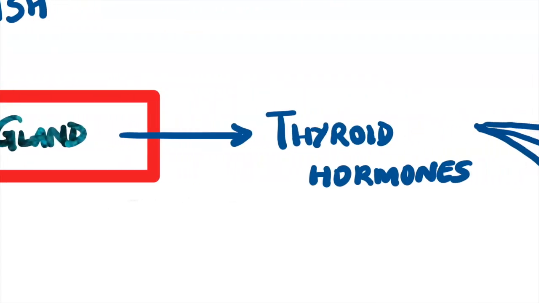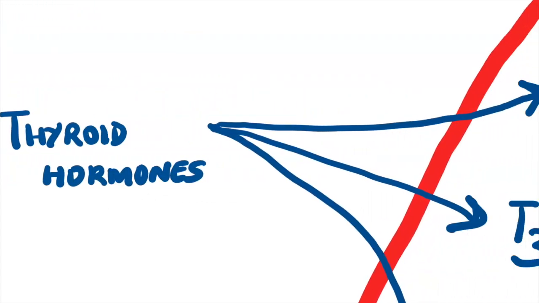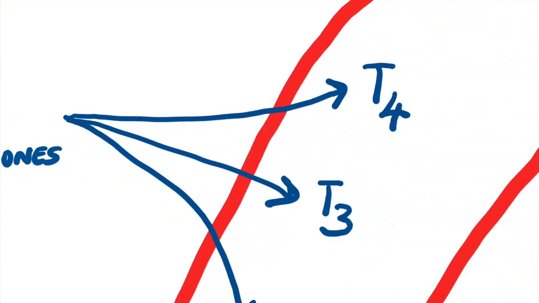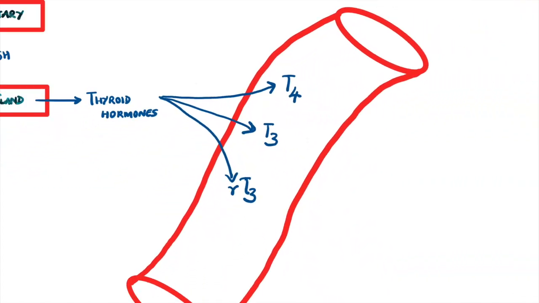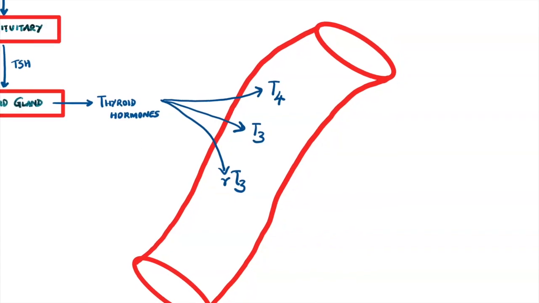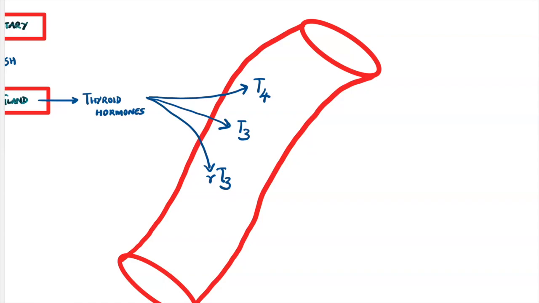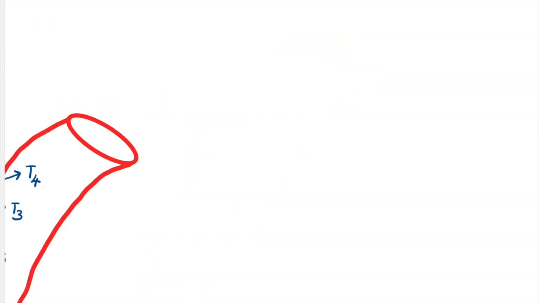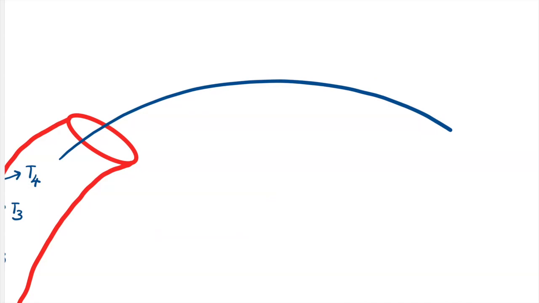These hormones are released into circulation, and these are T4, which stands for thyroxine, T3, which stands for triiodothyronine, and RT3 or reverse T3. About 90% of hormone released from the thyroid gland is T4, and 10% is T3, and less than 1% is reverse T3. These hormones are transported to peripheral cells.